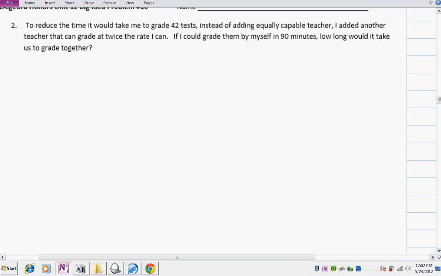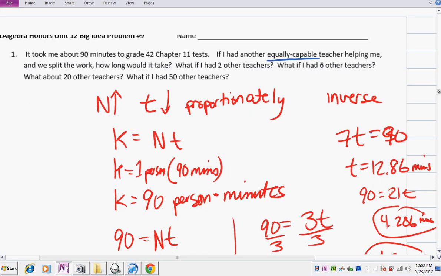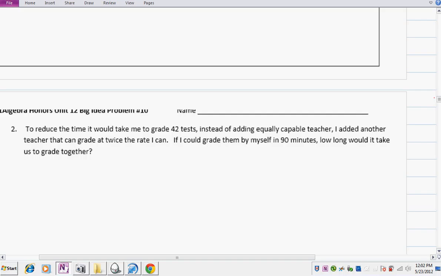So this problem refers to the prior problem, so just to refresh our memories here, we're talking about it took me 90 minutes to grade 42 tests, and then we added some equally capable teachers to reduce my time. But what would happen if I added people who were better than me? In fact, people that were twice as good as me. So if I could grade 42 tests in 90 minutes, how long would it take us to grade together?